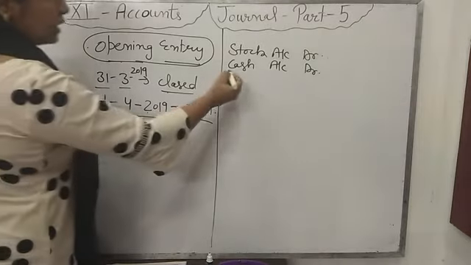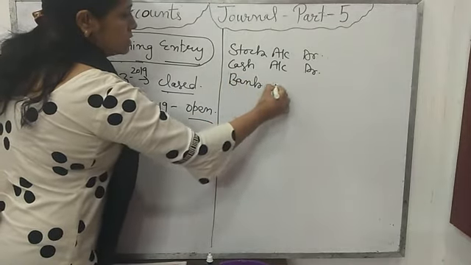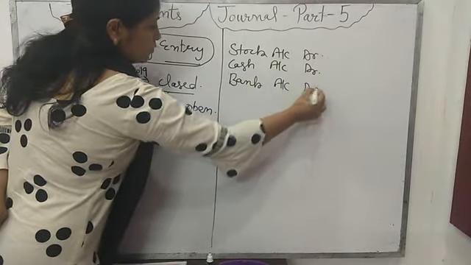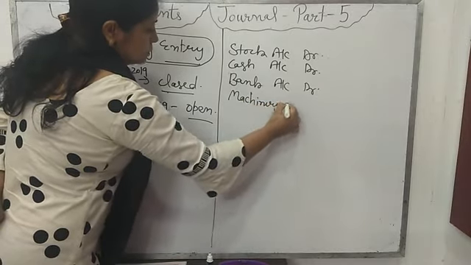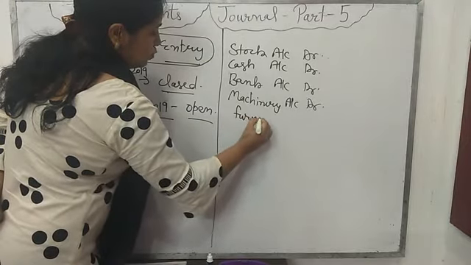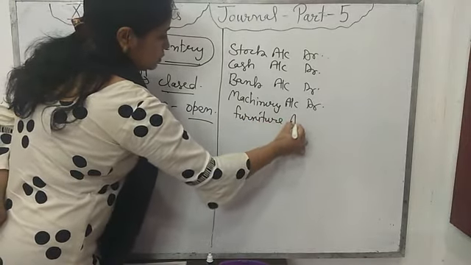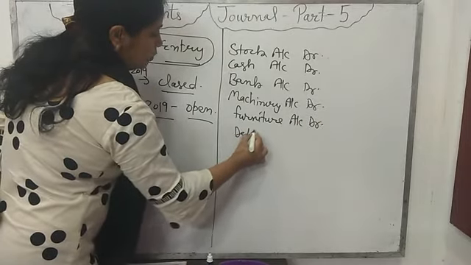So previous year cash, previous year stock, previous year bank balance, previous year machinery, previous year furniture account. All the assets which the firm has will be debited.